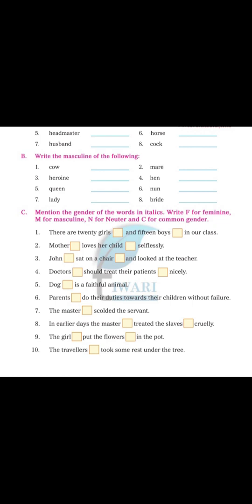Dog is which one? Yes, it is M. It is a faithful animal. The others you also have to complete like this. This work you have to write in the notebook. The works are A, B and C. Write the feminine, write the masculine, and mention the gender. Okay, thank you.